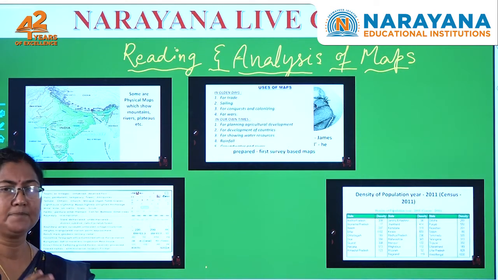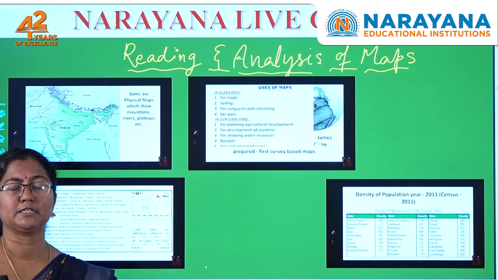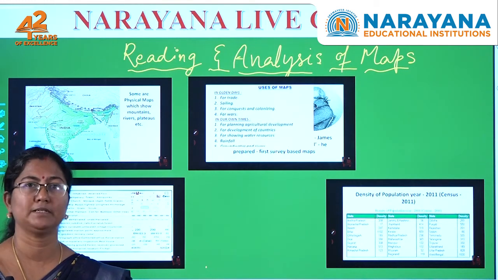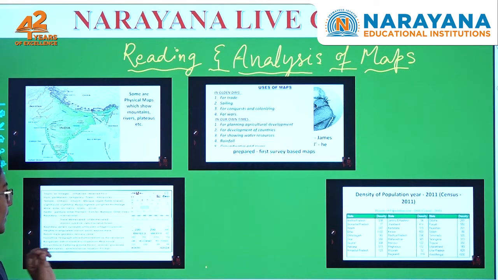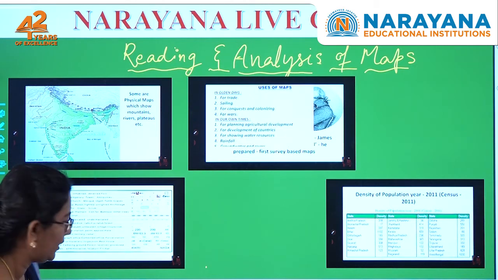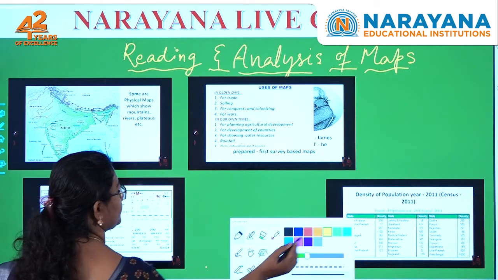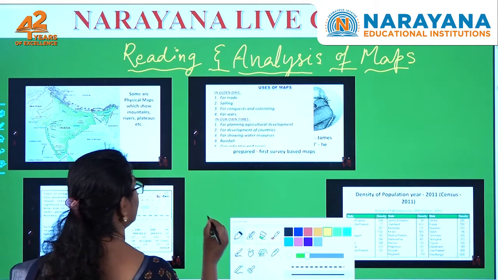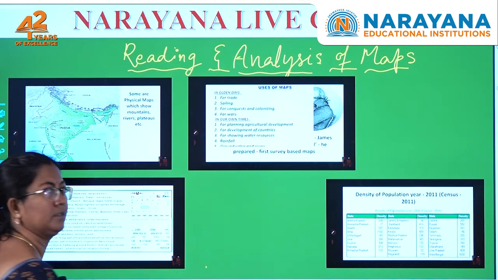Now, in maps, to show certain areas, map makers draw some symbols. Such symbols are called conventional symbols. For example, to draw a river, they give a straight line, a crossed line. So, in this way a river, right.